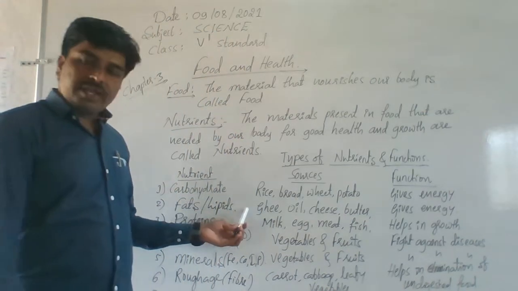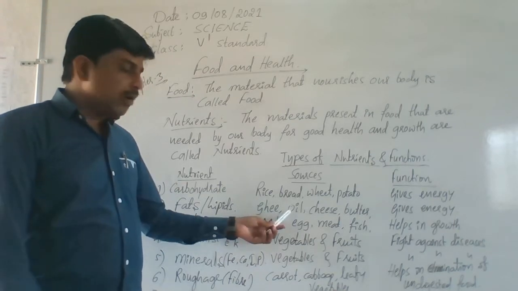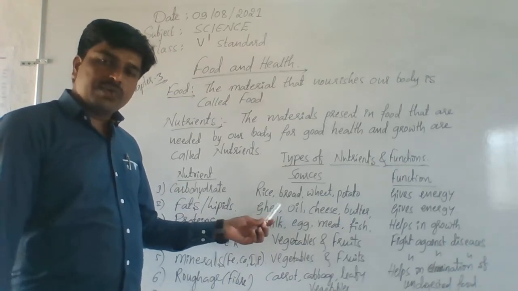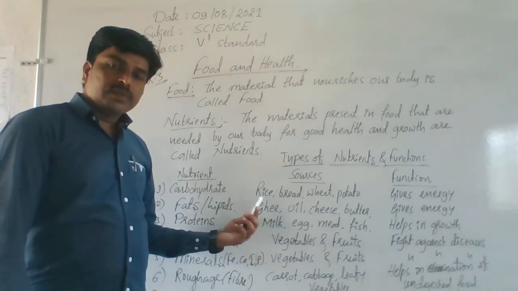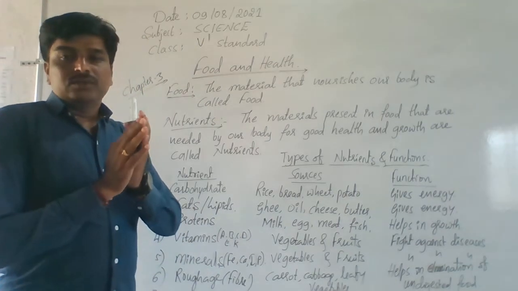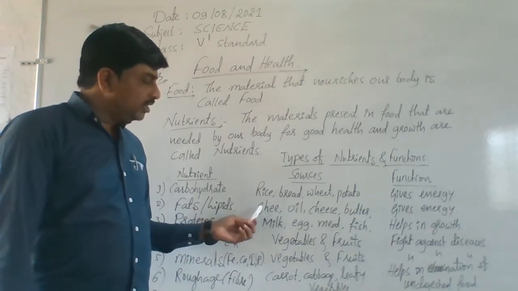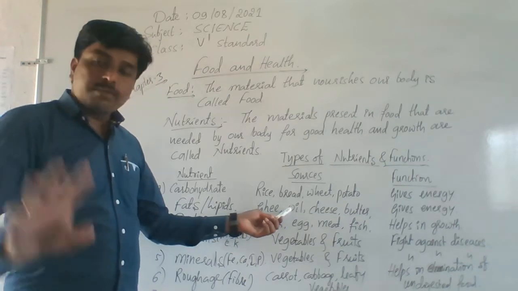By eating food materials like ghee. I think you know this, ghee, oil. Normally you are using cooking oil in your kitchen, cheese and butter. So totally these are oily food. So that oil is your ghee. See, oil is a plant fat. It is obtained from plants.